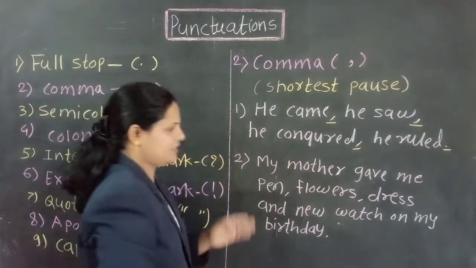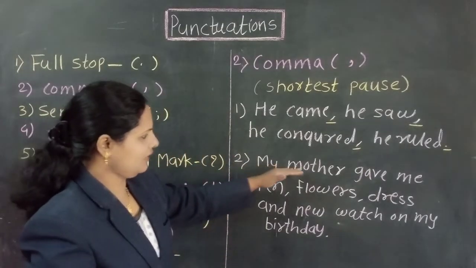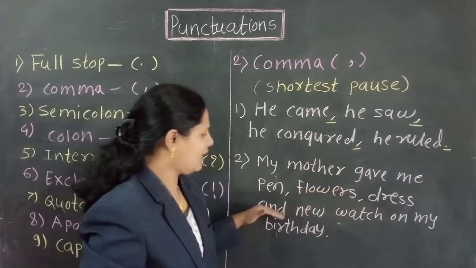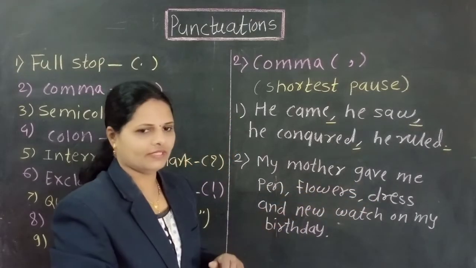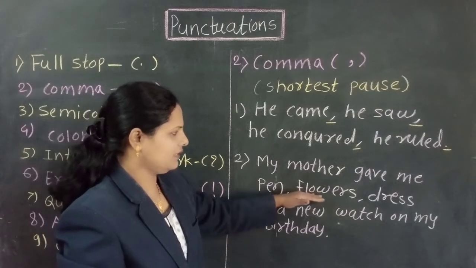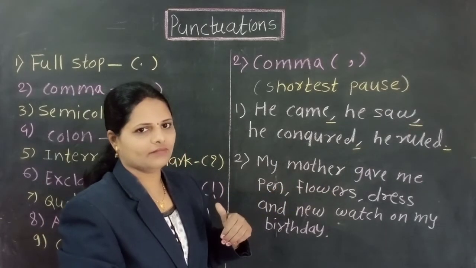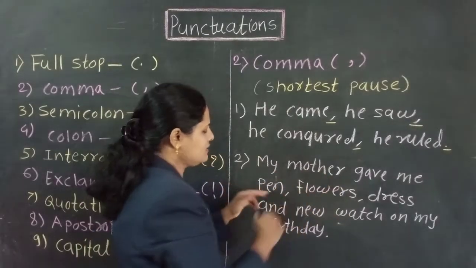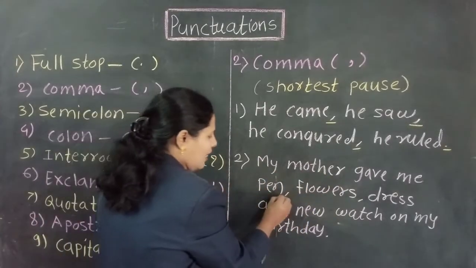Student, just read this sentence. My mother gave me pen, flowers, dress and new watch on my birthday. These are the things my mother has given me on my birthday. All these things I used in one sentence by giving commas here.